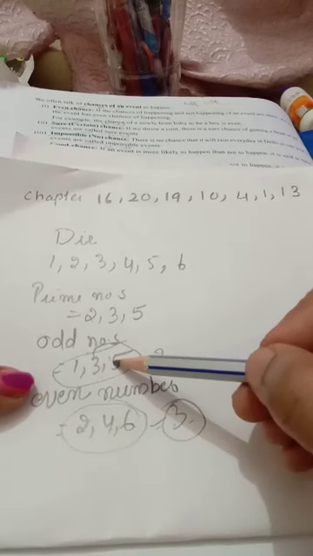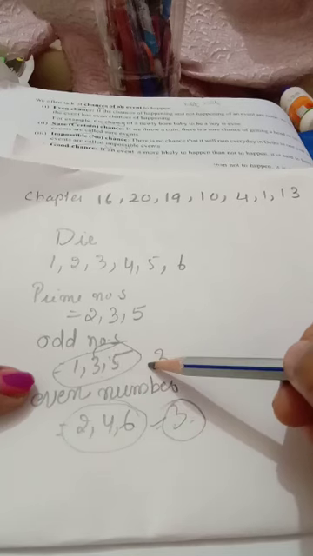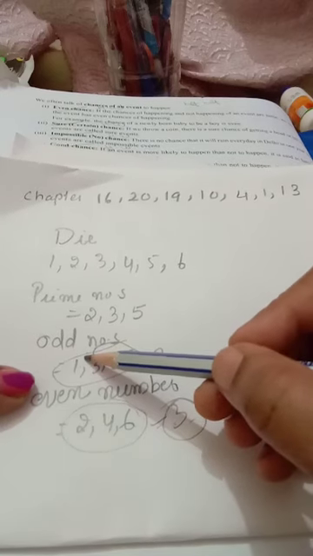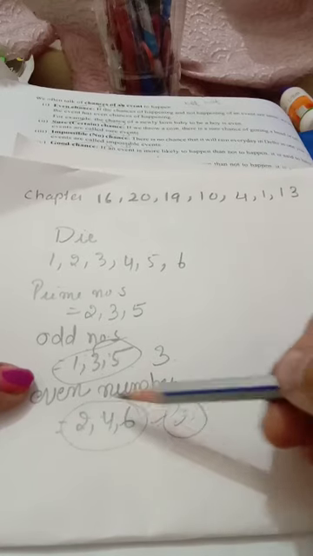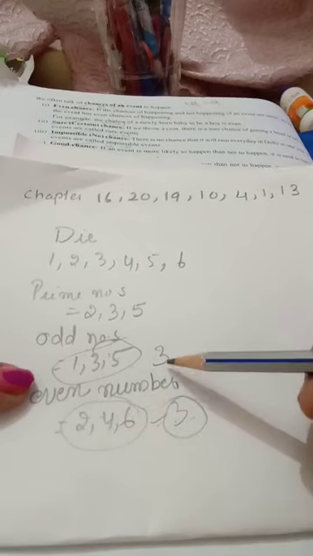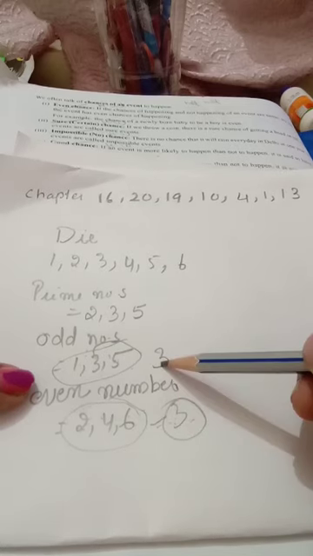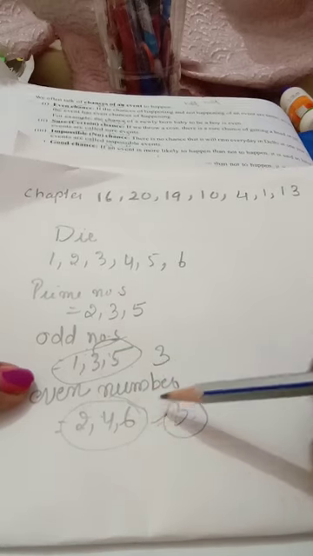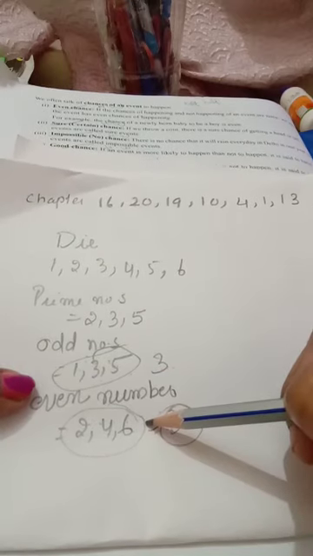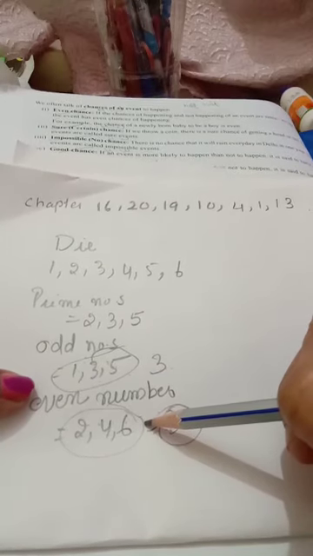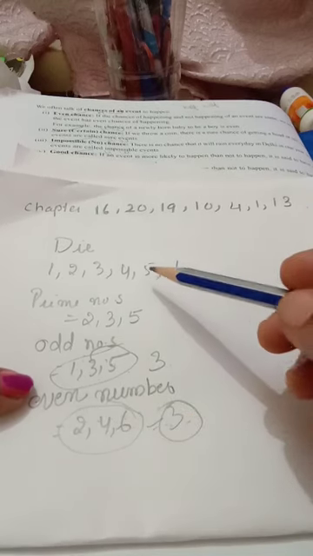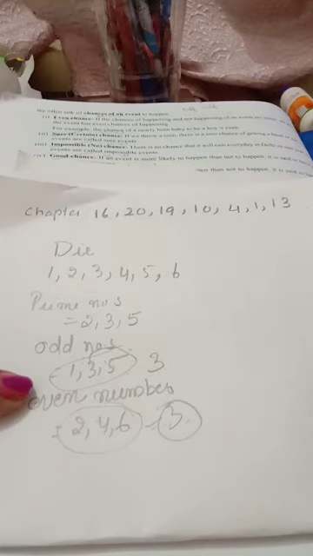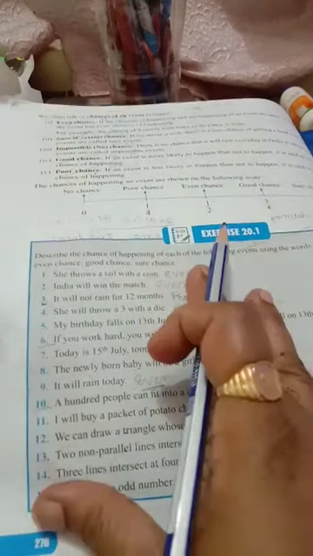Clear? Odd numbers, how many? 1, 2, 3 odd numbers. Otherwise, if you are not getting an odd number, you will get an even number. How many even numbers are there? That also 3 only. Here also 3. Half chance. So this type we call even chances. I hope everybody understood this exercise along with the concepts and definitions. Go through the exercise and whatever concepts we discussed, already given.